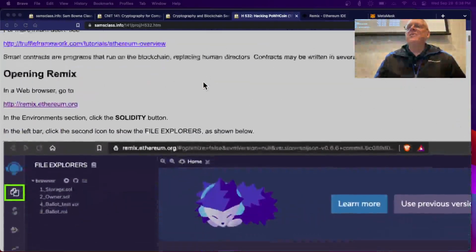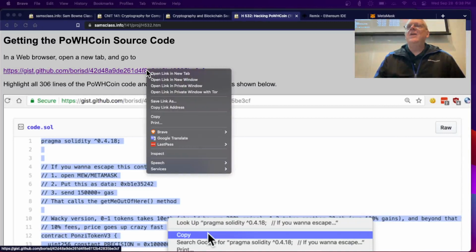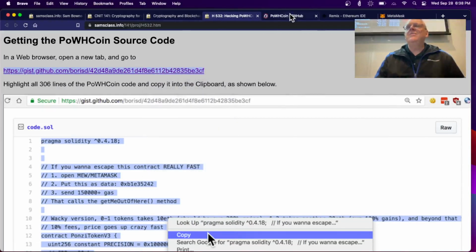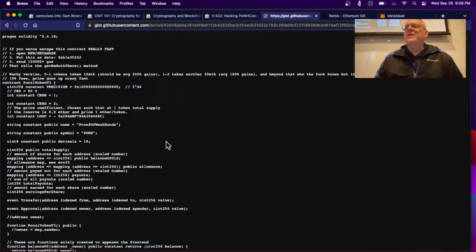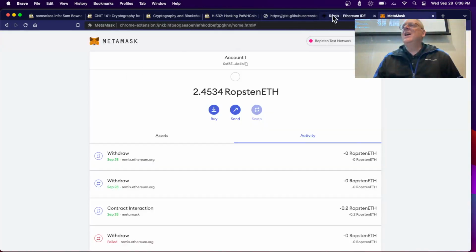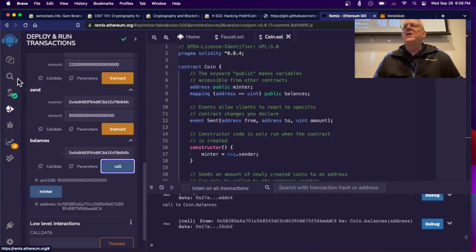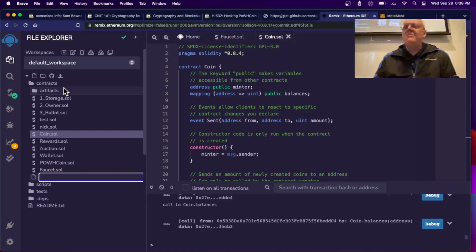So we're going to set up this PoWHCoin in Remix. This is the real PoWHCoin source code. It's on GitHub. It's public information. So I can go to raw and just copy this whole thing, hundreds of lines of Solidity, and deploy it locally in my Remix. So I'm going to go back to here, and I'm going to make it. Now, the official name they used, I don't think I need to use the same name, but it was PoWHCoin. Proof of work, I think.